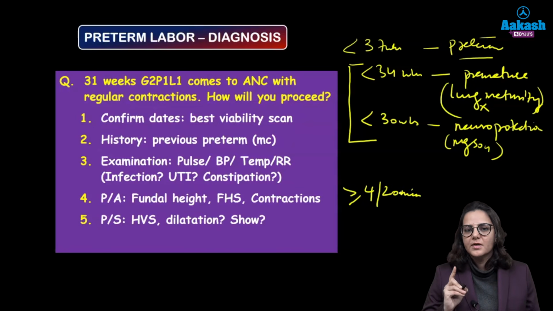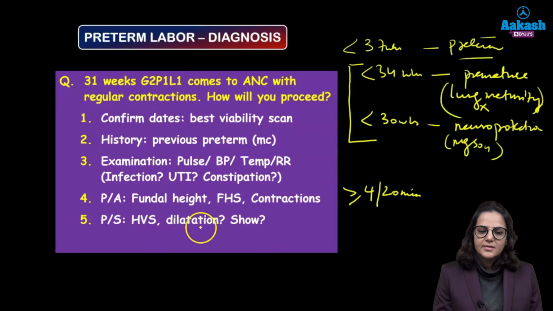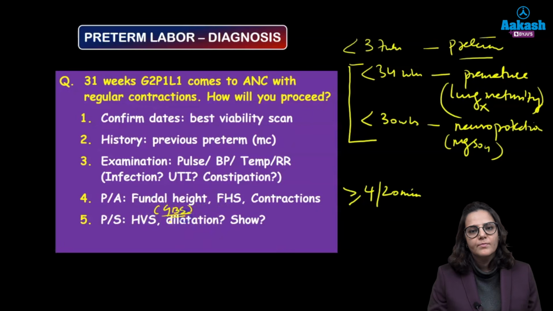Then you will do a per speculum examination first. So in per speculum examination, first of all, you are going to take a high vaginal swab. Why is this high vaginal swab taken? It is taken for the purpose of GBS prophylaxis, okay? Group B streptococcus prophylaxis.